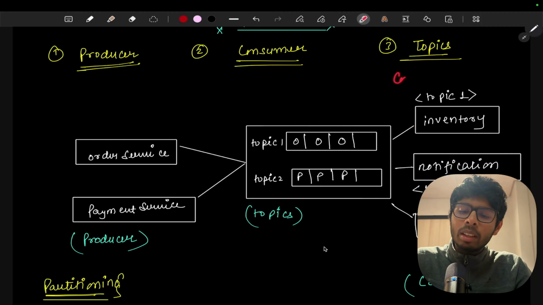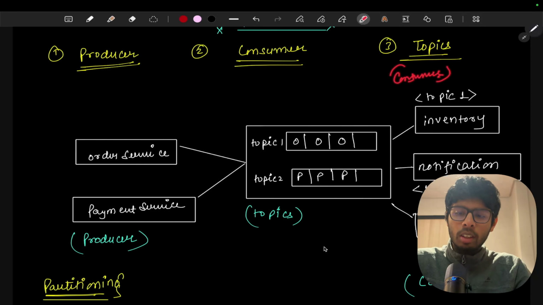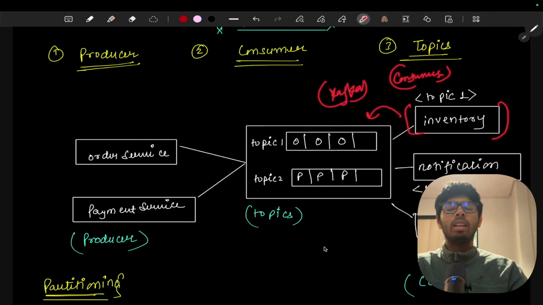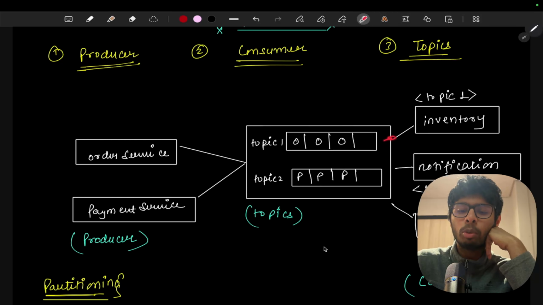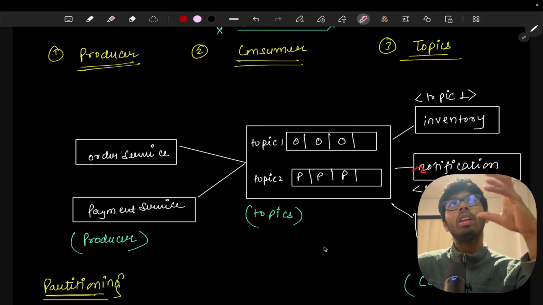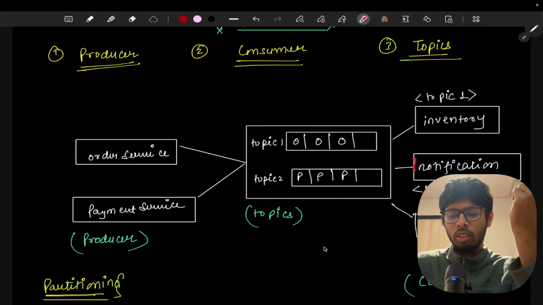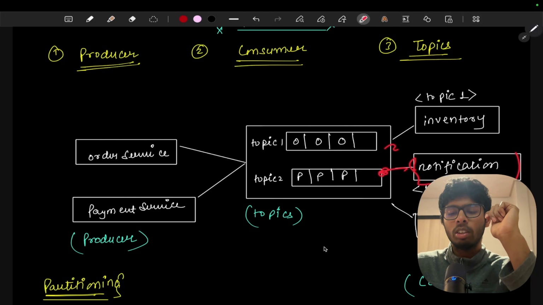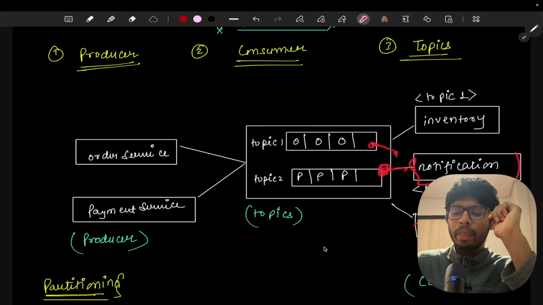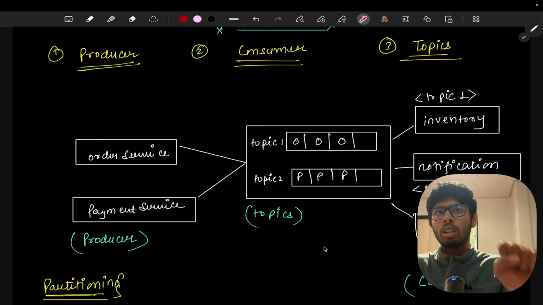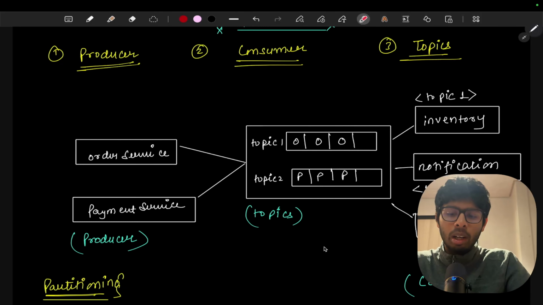Whenever we make consumers in Kafka, these services register themselves into Kafka, and they mark that they want the messages from topic 1. The notification service, when registered into Kafka, will mark that it wants messages from both topics, topic 1 and topic 2. The analytics service will mark topic 1 and topic 2 again, as it wants messages from both topics. And the inventory service will mark that it wants messages only from topic 1. This is the simple mechanism that is going to work.